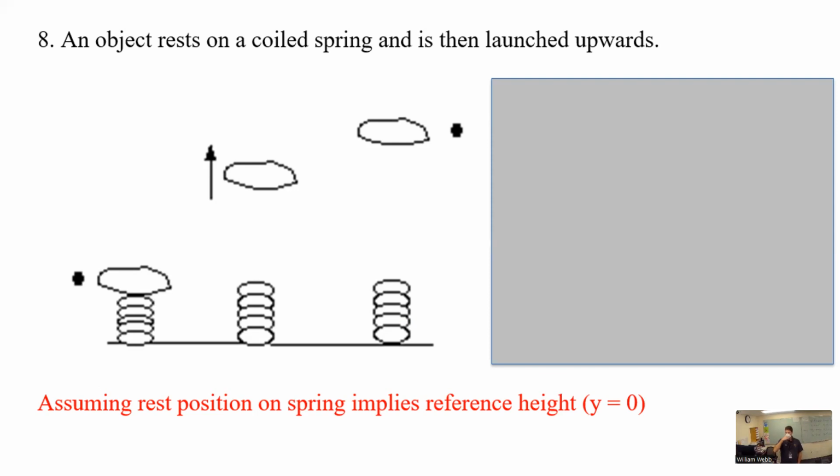All right, so Aaron, how about the bottom? What's the first picture on the left gonna be? I think it's all like elastic potential. Yeah, and specifically since they've said down here below, assuming the resting position on the spring implies that's our kind of zero level, we could ignore that. Like, if they didn't say that, you could maybe say, well, there's some gravitational and some elastic, but if this is our zero, it's just elastic.